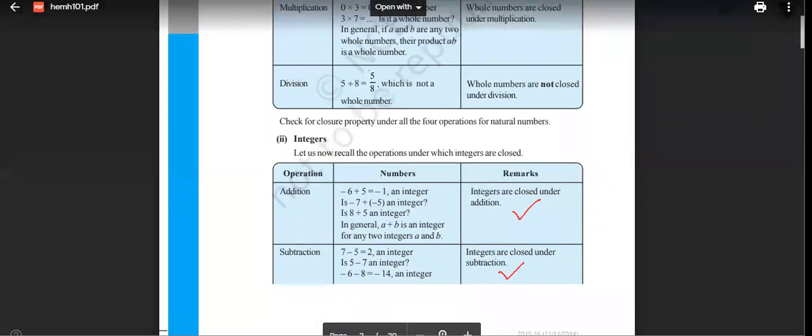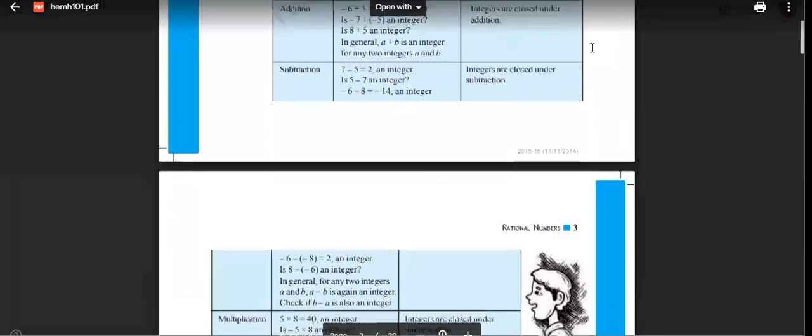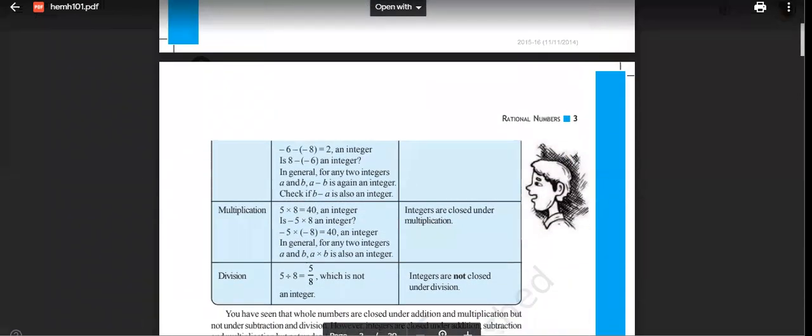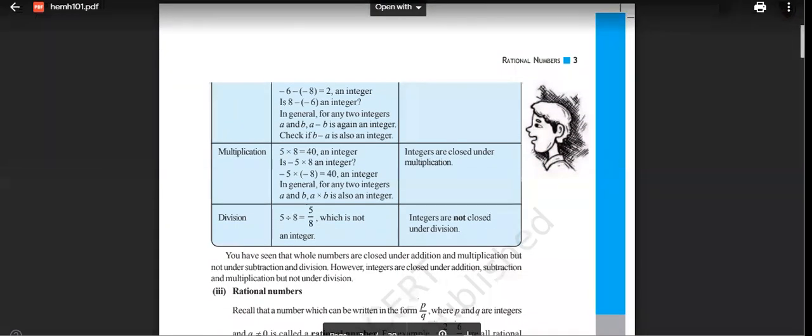Integers, because obviously if it is negative or positive, it will be integers. Now what about multiplication? Yes, multiplication will be closed. But division will not be closed. For example, when you talk about division, it will become a fraction. Yes everyone, it might become a fraction.